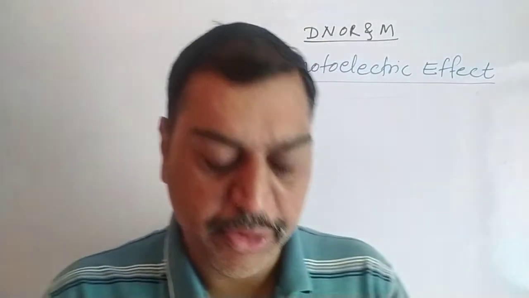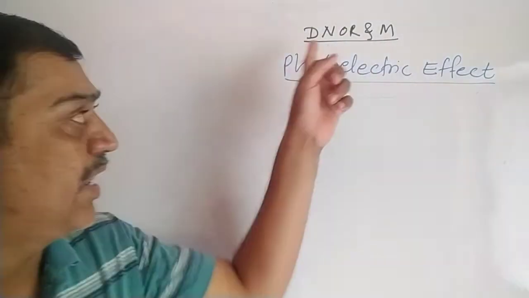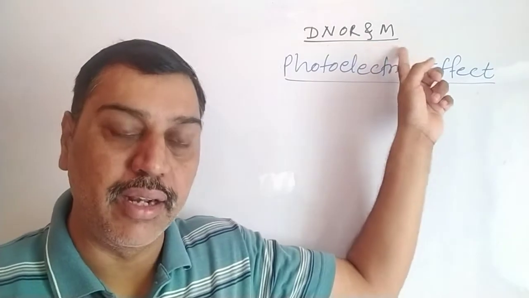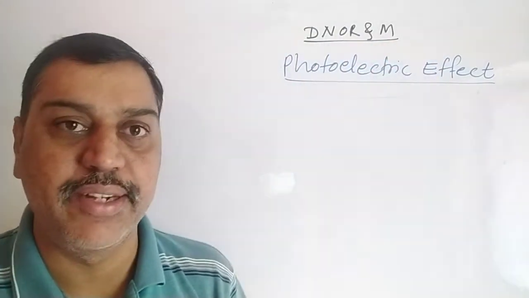Hello students, if you remember, in the last period we finished the chapter on AC circuits. Now we are going to start a new chapter, dual nature of radiation and matter. How radiations have a dual nature and how matter behaves with a dual nature.